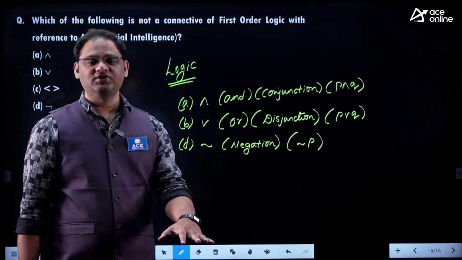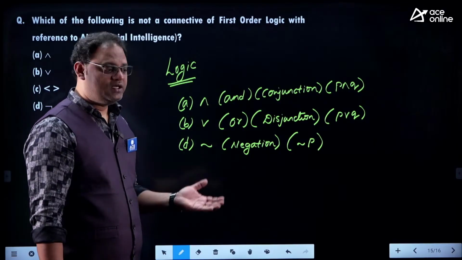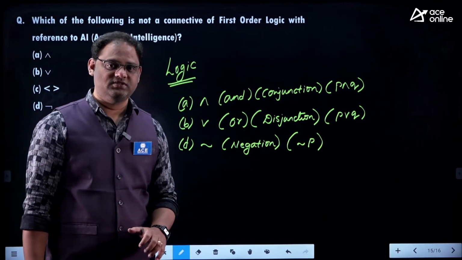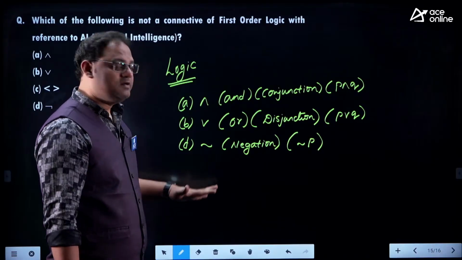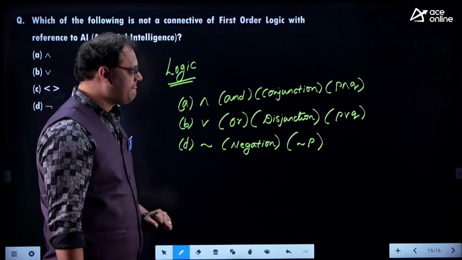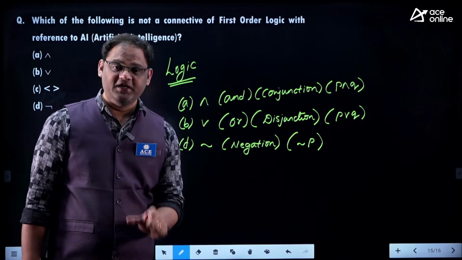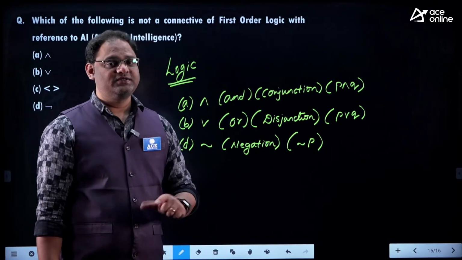The negation definition is the same. If the given statement is true, then the negation statement becomes false. If the given statement is false, then the negation statement can be true. If the given statement is a quantified statement, just like a predicate formula, whatever it is, the same is going to toggle.